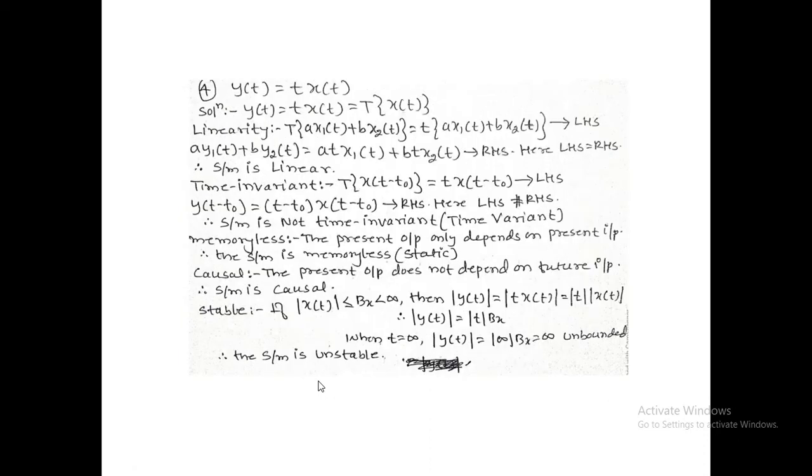Fourth problem, y of t equals t into x of t. Bring it into the standard form: the system operating on the input signal x of t produces t multiplied with the input signal. In case of linearity, the input signal is a into x1 of t plus b into x2 of t. In case of time invariance, the input signal is x of t minus t naught.